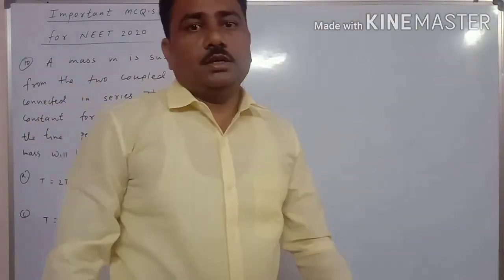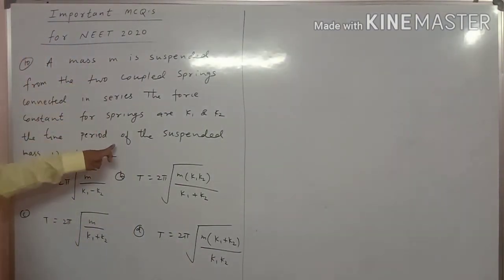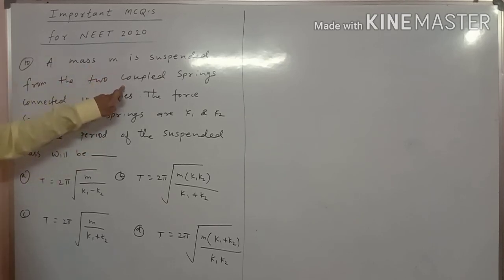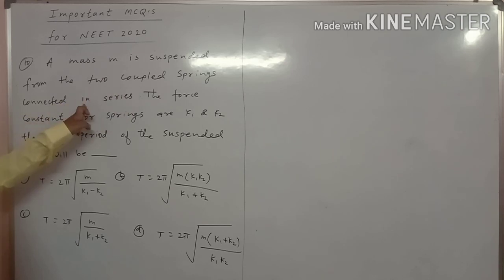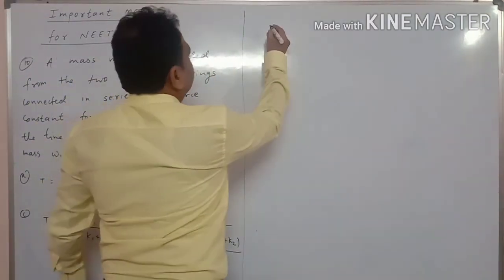So students, our next MCQ is related to oscillations. In this numerical, two springs are coupled and connected in series. So draw the FBD for that.